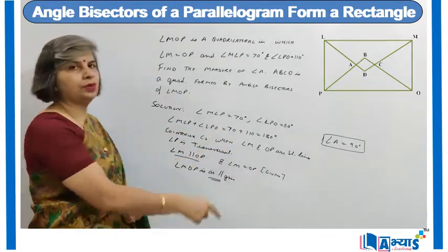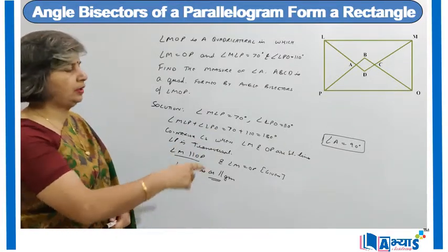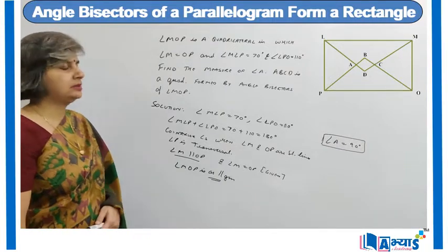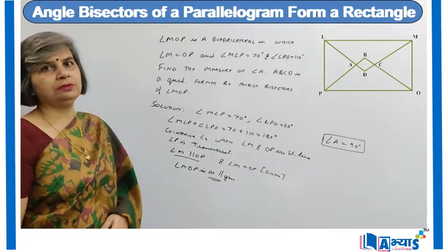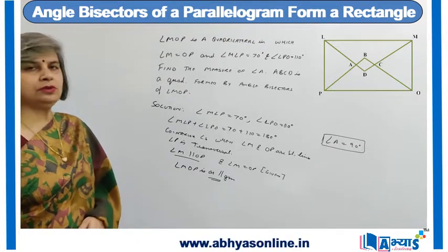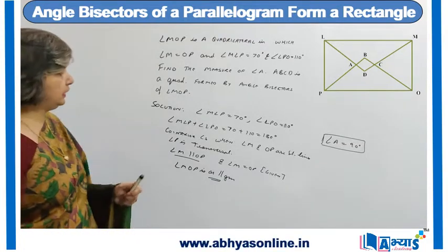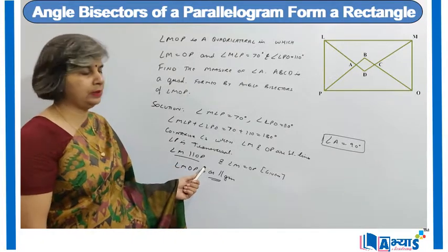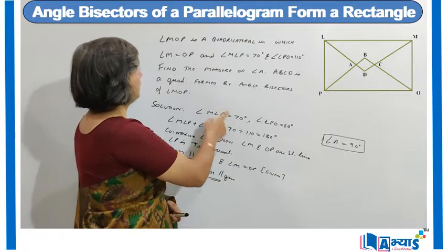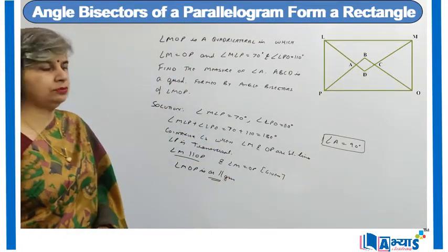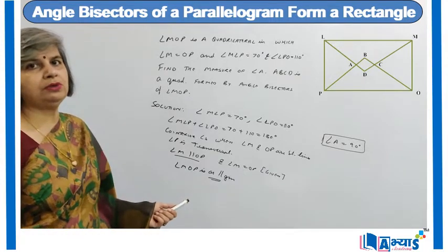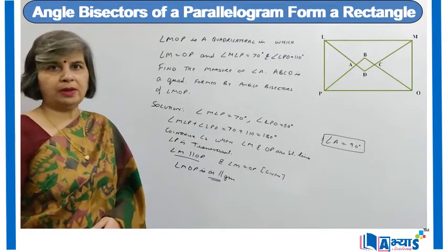These two angles are co-interior angles when LM and OP are straight lines and LP is the transversal, but as their sum is equal to 180 degrees, they are supplementary, and we know that in the case of parallel lines the co-interior angles are supplementary, so we can say that LM is parallel to OP. Now LM is parallel to OP and LM is equal to OP because it has been given to us.